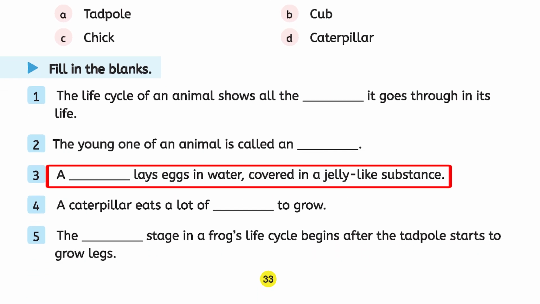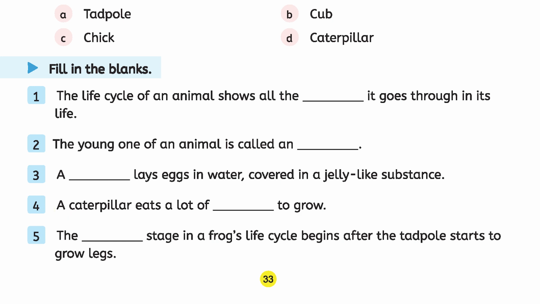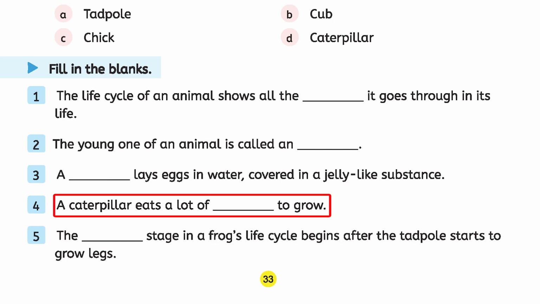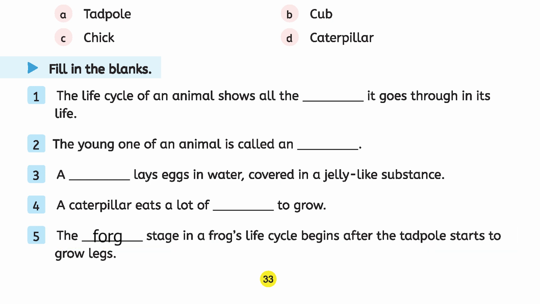Third, a frog lays eggs in water covered in a jelly-like substance. Fourth, a caterpillar eats a lot of leaves to grow. Fifth, the froglet stage in a frog's life begins after the tadpole starts to grow its legs.